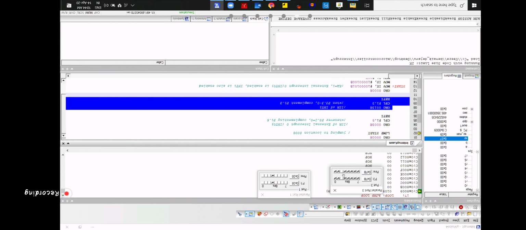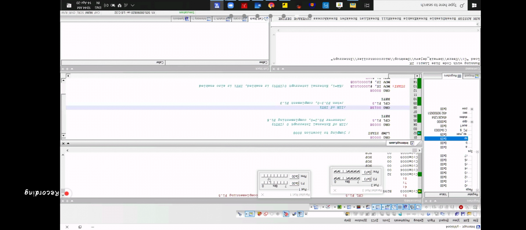When both are low, what will happen? When both are low, pin number INT 0, right? INT 1, see, is complementing. Why?